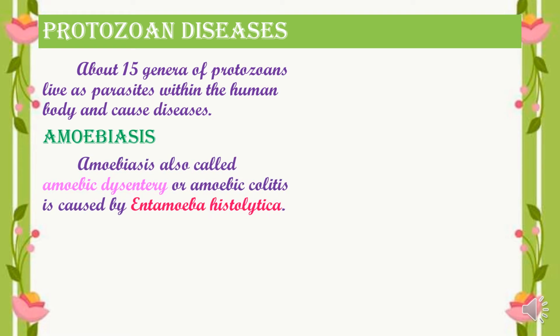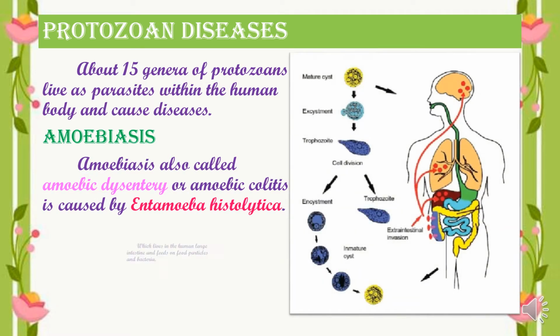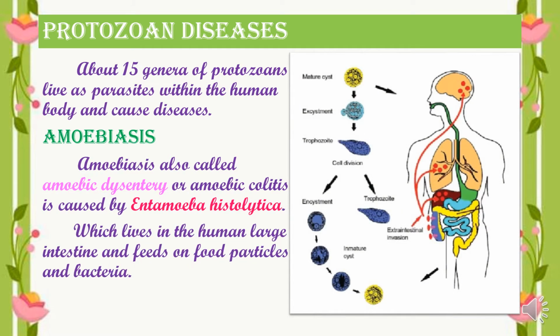First disease, let us look into amoebiasis. Amoebiasis is also called amoebic dysentery or amoebic colitis, and it is caused by Entamoeba histolytica. This amoeba lives in the human large intestine and feeds on food particles and bacteria.